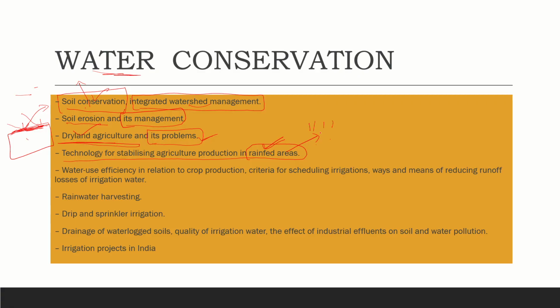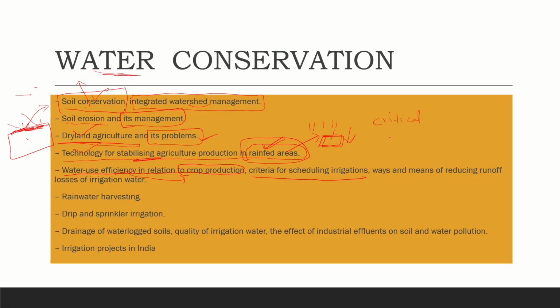And we all know the rainfall patterns change, out of which the crop yield decreases. Sometimes too much rain causes the degradation of the crops. So these are the common problems that we see. So how we can use the technology for stabilizing, particularly in the rain-fed areas, is what we study here. And water use efficiency in relation to crop production. So how the water use efficiency takes place, and criteria for scheduling irrigation.